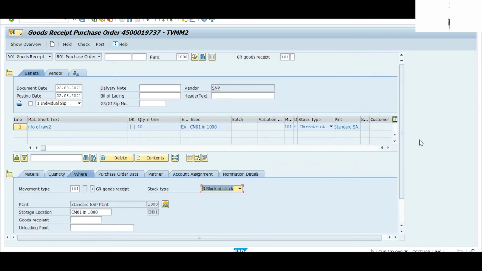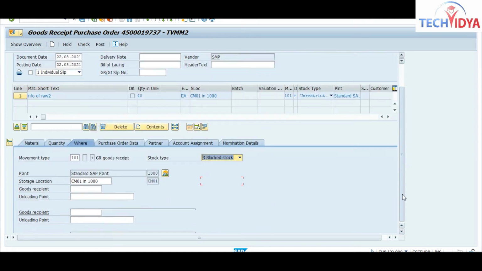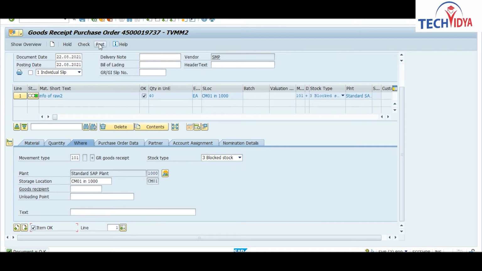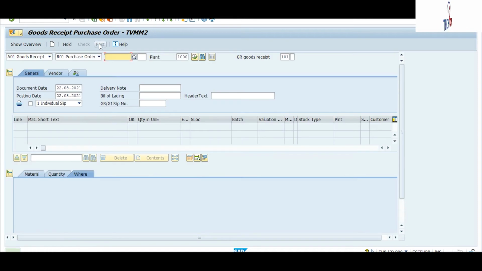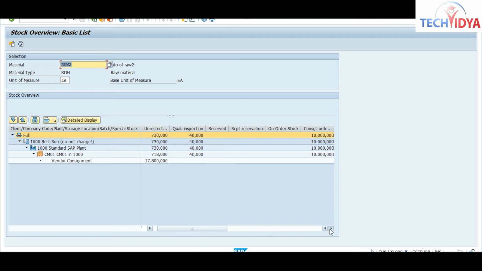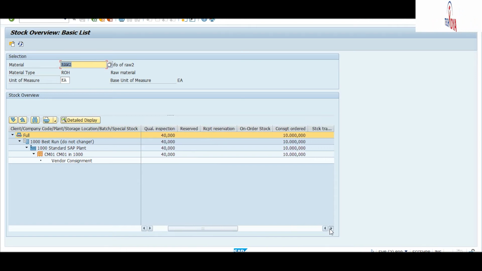Go for item OK, check, and post. The document is posted. Now check your stock, refresh. You can see that 40 quantity as block stock.